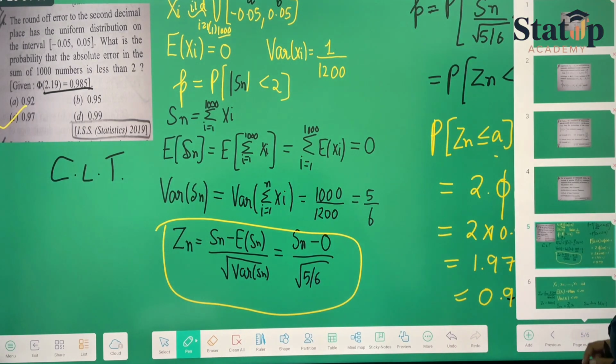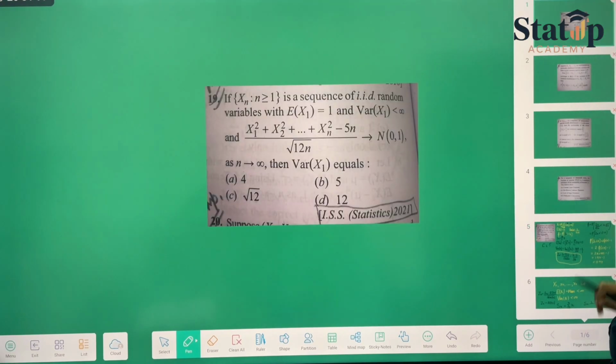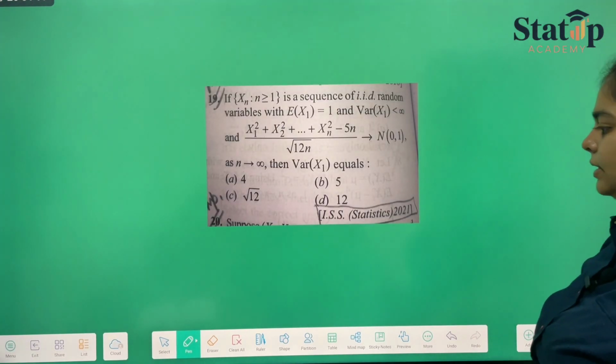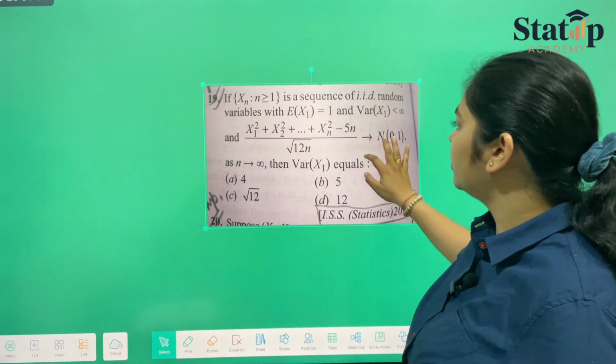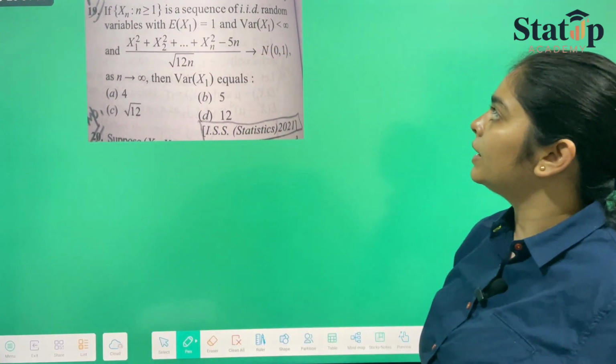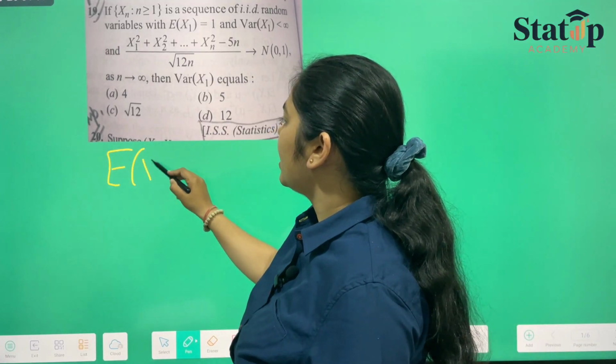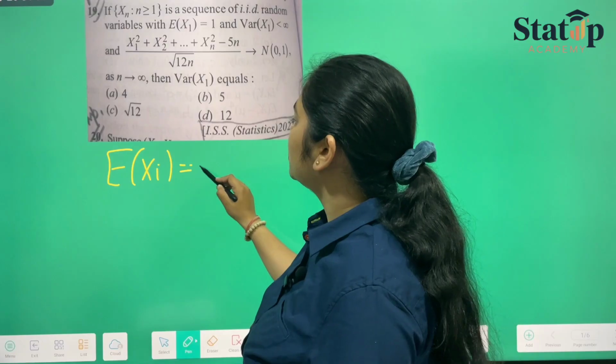Now moving forward to the second question. Let us see this one. So in here, they have given us that xn is a sequence of IID random variables. They have given us expectation of xi is equal to 1.